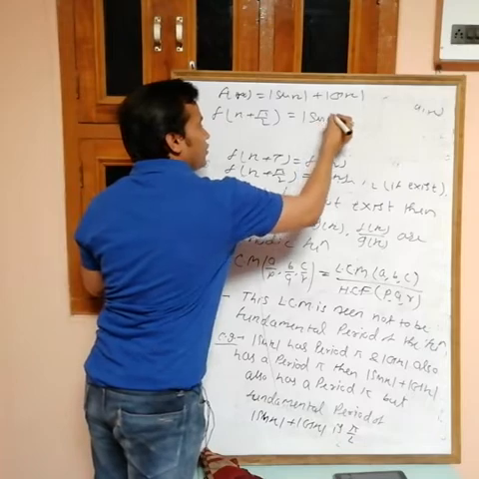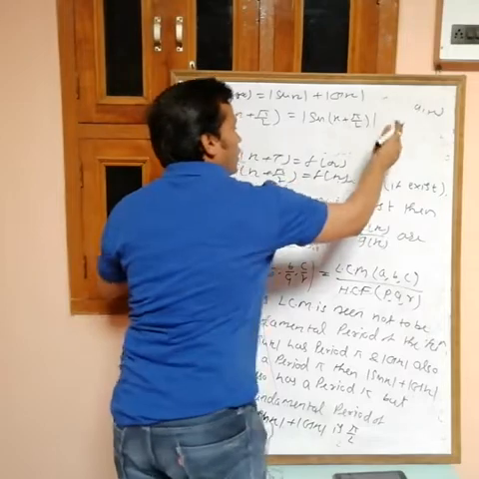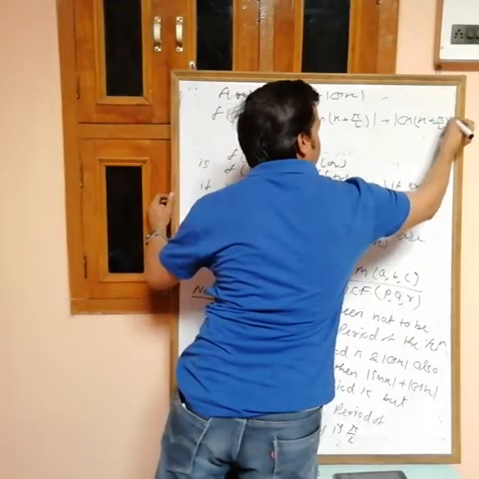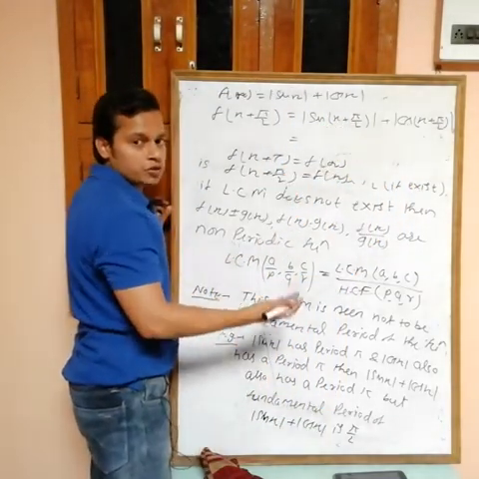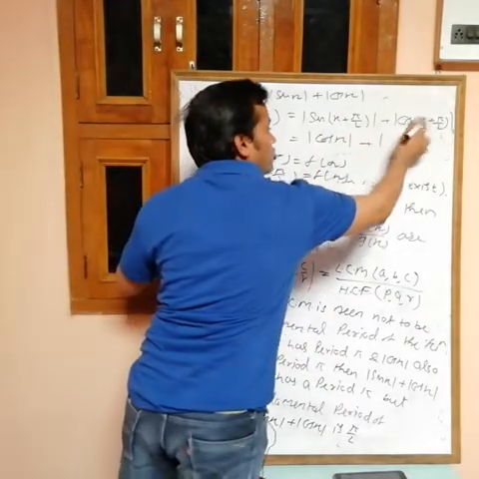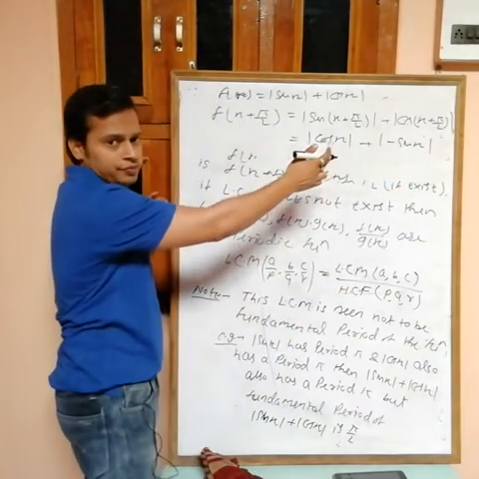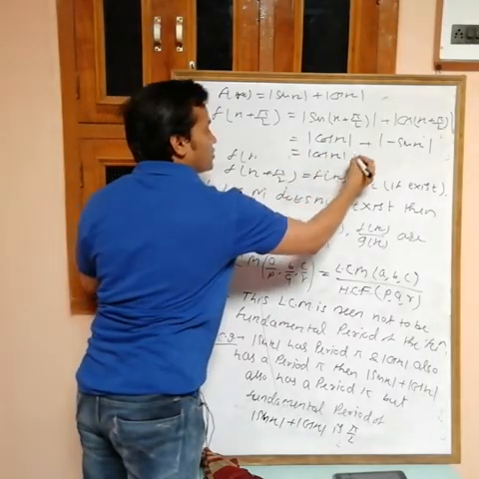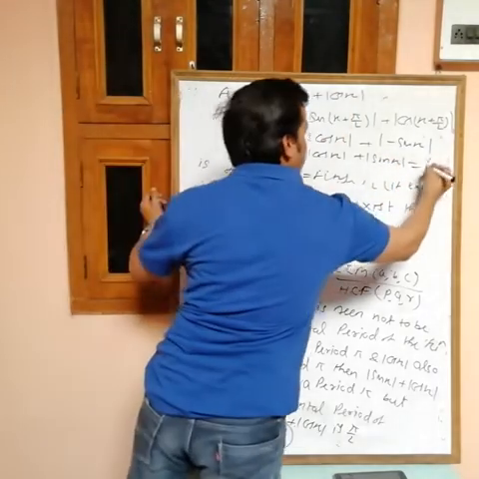Mod of sin(x + π/2), replace x with x + π/2, plus mod of cos(x + π/2). Okay, now check: sin(π/2 + θ) is plus cos θ, so mod of cos x. Now cos(π/2 + x) is minus sin x, but because of mod, I can write this without the minus. So mod of cos x plus mod of sin x, and this is equal to f(x).